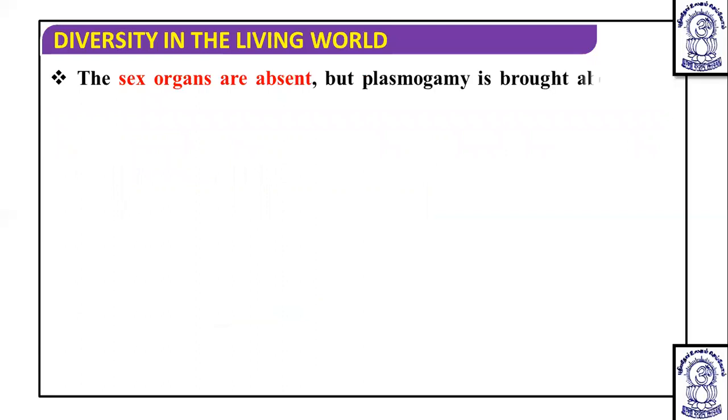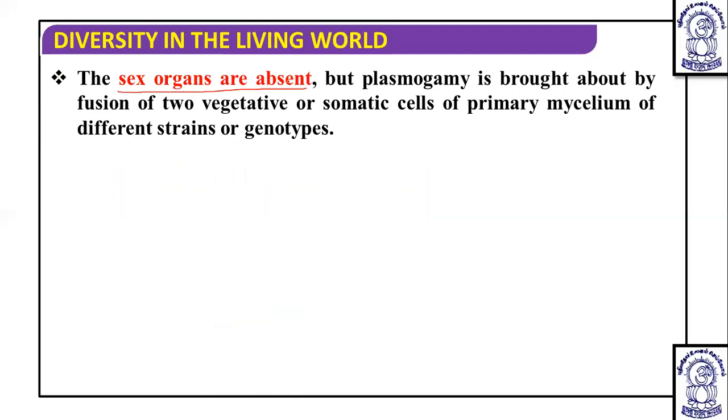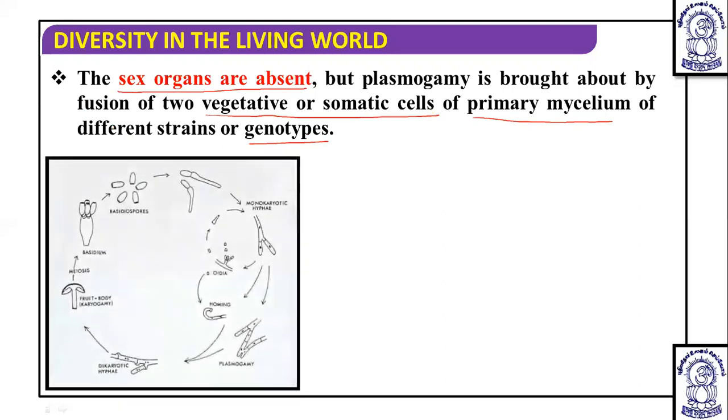Then, when we talk about sexual reproduction, sex organs are absent. Dear students, you should remark this, the important point that sex organs are not found in Basidiomycetes. But plasmogamy is brought about by the fusion of vegetative or somatic hyphae of a primary mycelium, of different strains or different phenotype. In such a way, the fusion of two hyphae occurs. This is the particular life cycle, but we will discuss it in detail with a diagram.